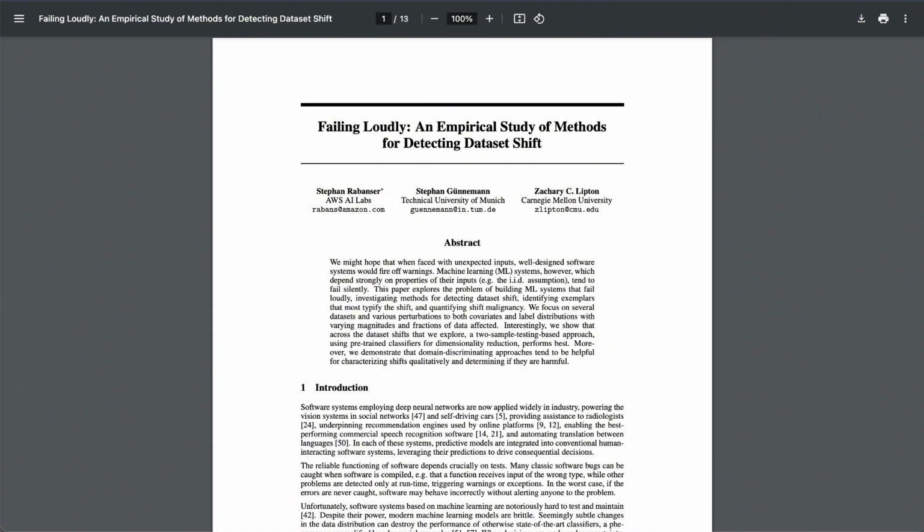But I feel like we need to back up a bit. How do we even compare different data sets to see if they've shifted? How do we actually know? Well, at the core of this is something called two-sample testing. Imagine you've got two bags of marbles. One bag is mostly red and blue. The other is mostly green and yellow. It's really easy to see they're different. Two-sample testing gives us a statistical way to tell if these two sets of data are truly from the same source, even when the difference isn't so obvious.